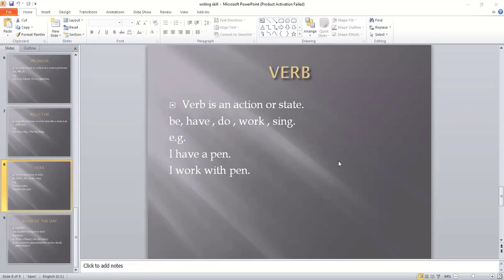No sentence is complete without a verb. In every sentence there is a verb.